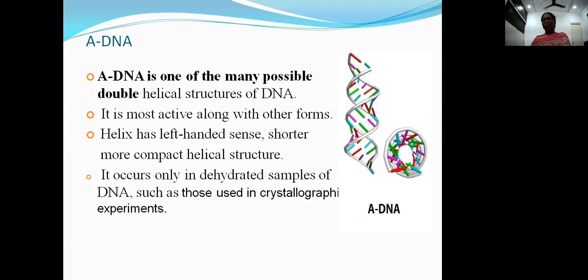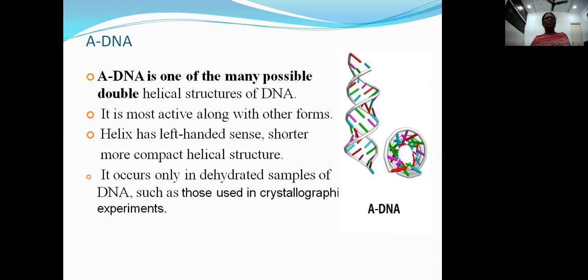Depending upon the difference in the coiling of DNA, there are A-DNA, B-DNA, and Z-DNA. A-DNA is one of the many possible double helical structures of DNA. It is a left-handed helical DNA. That is, in A-DNA, left-handed coiling is seen.